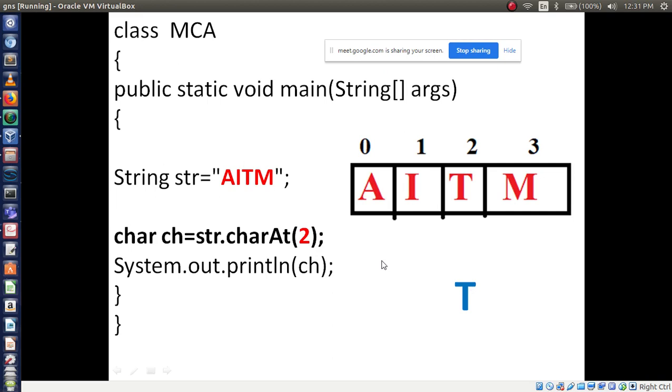So it is a simple method. Only 2 lines are there. This line you have to write by default: String str = AITM. It is a string, to declare a string, right? Now concentrate on this line. char, any variable name, the reference variable is str dot, the method name is charAt. At which position? 2. So T will print. Is it clear? This method? Okay.